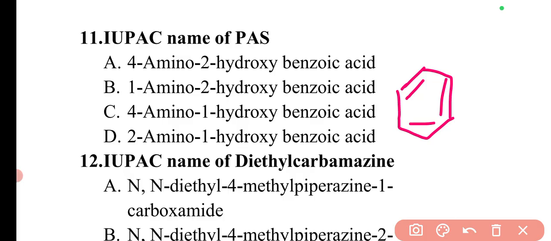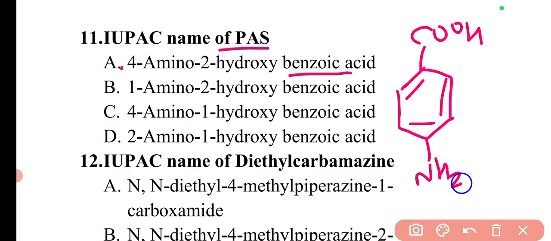It is benzoic acid, so first we will make the benzoic acid. Now it is para amino, and para means the fourth position. So this will be the para amino position.